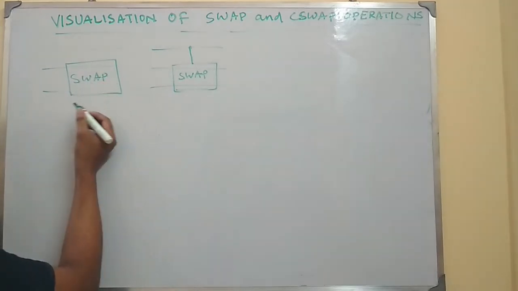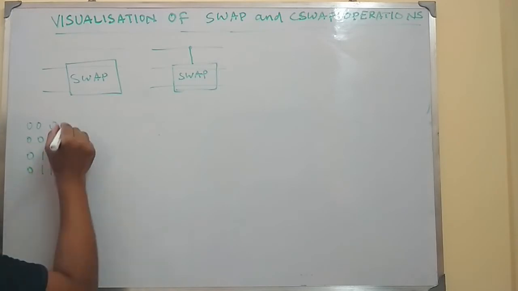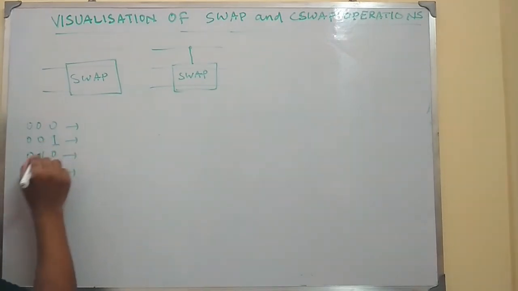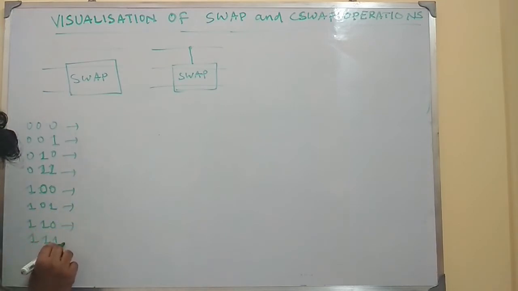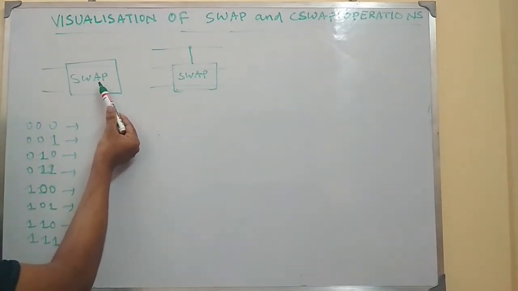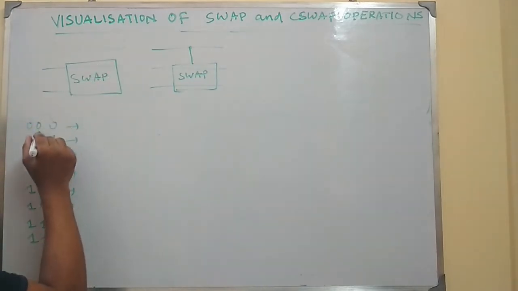So we can apply the operation on the basis states 000, 001, 010, 011, and then 100, 101, 110, 111. In this case, the swap operation will always operate on the second and third qubit. So in each of the cases, swap operation will operate on the last 2 qubits.